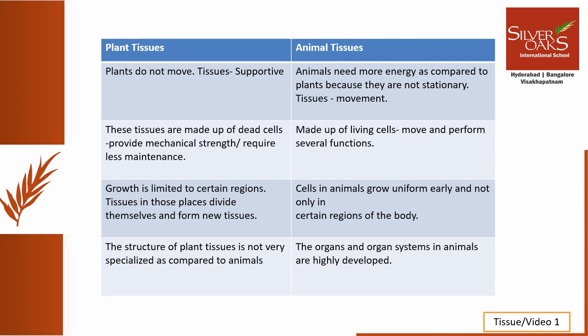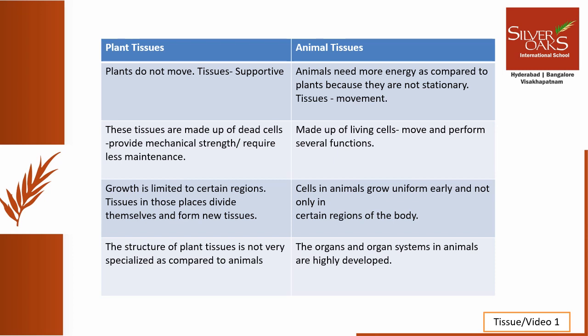Let's see the difference between plant and animal tissues. We know that plants do not move. Therefore, their tissues will basically be the ones that will provide support to them so that they can stand erect. Animals need more energy. Why? Because they are not stationary like plants. So their tissues should be such that can support movement.